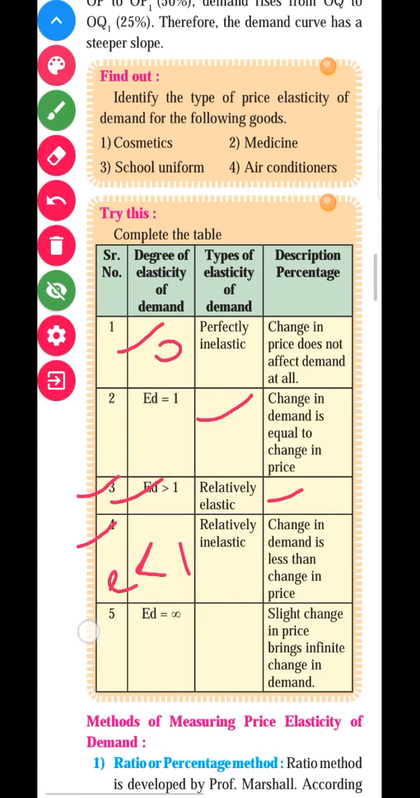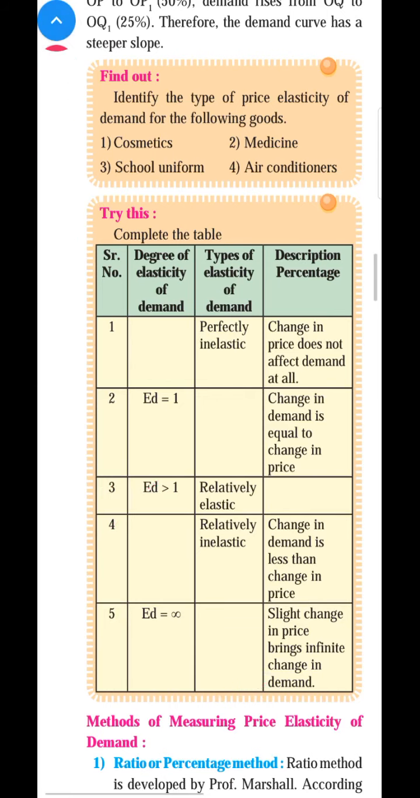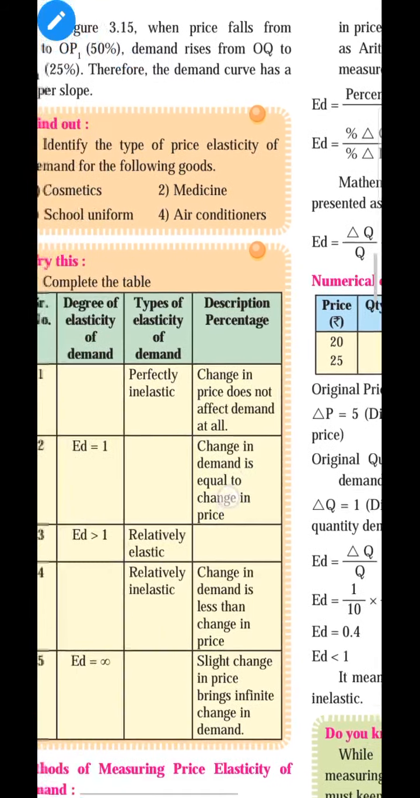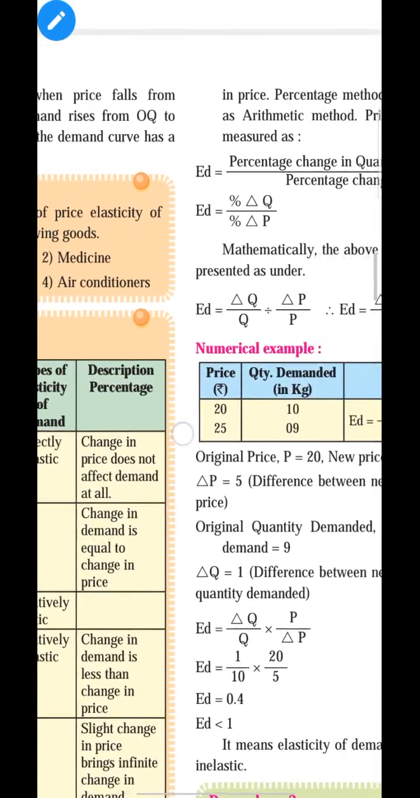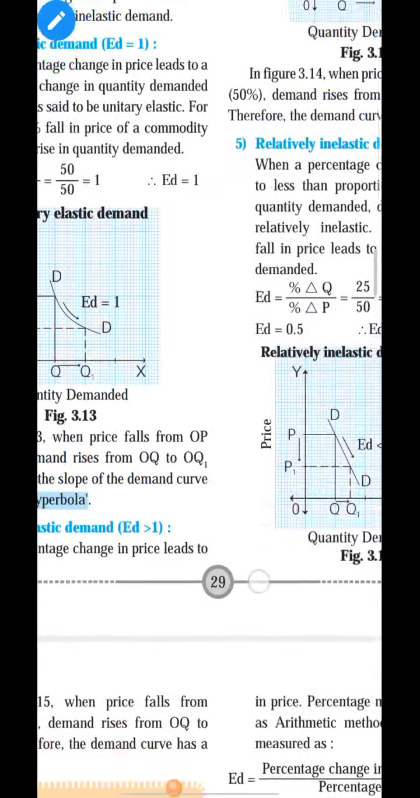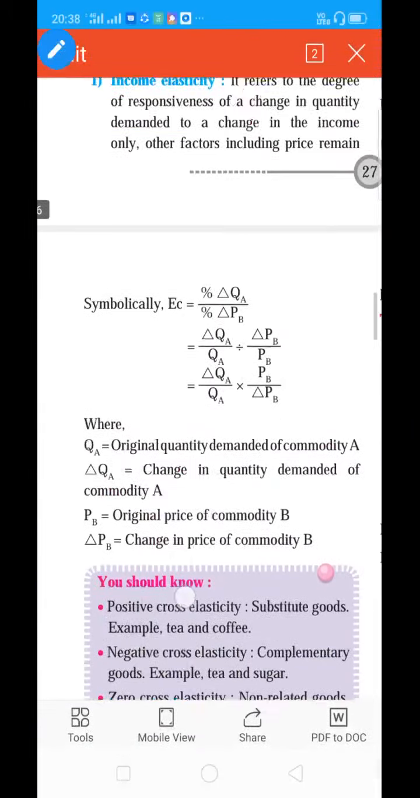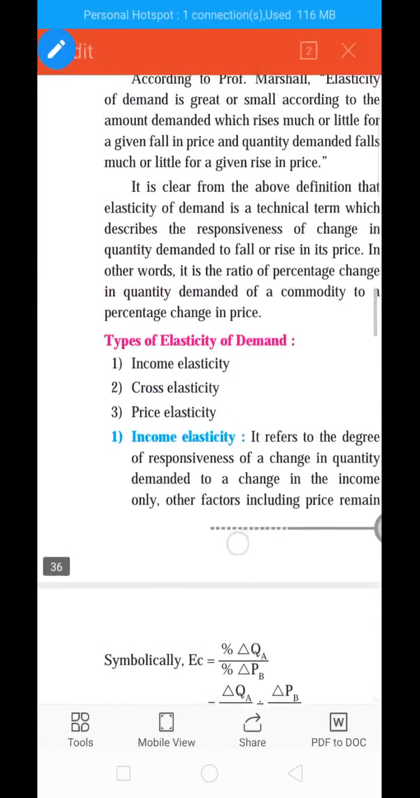In the fifth type, it is infinite. So which type is it? It is perfectly elastic demand. Yes, student. Okay, after that let us move towards the second. So in this way, price elasticity of demand we have done successfully. Now we can move towards the second type of elasticity of demand. Which one? It is income elasticity of demand.